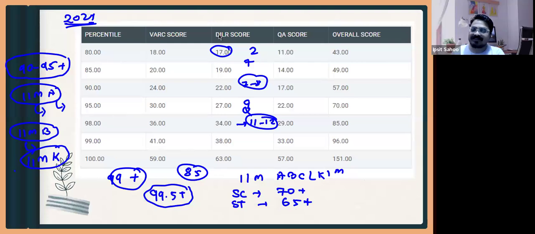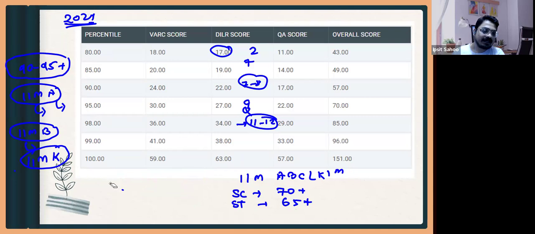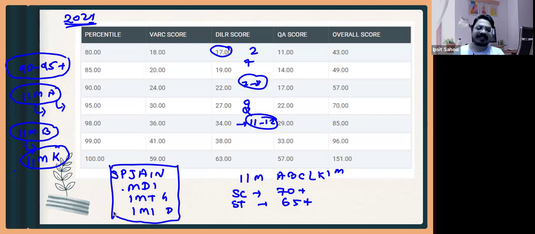If you are targeting a 97, 98 percentile, your college bucket list should be SP Jain in Mumbai, then MDI Gurgaon, then IMT Ghaziabad, then IMI Delhi. These are the colleges that will accept a score of around 97 percentile, and they fall after the top IIMs.